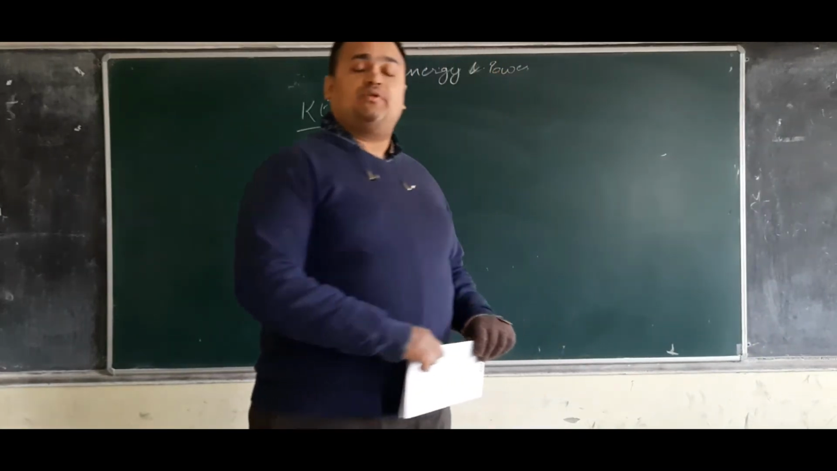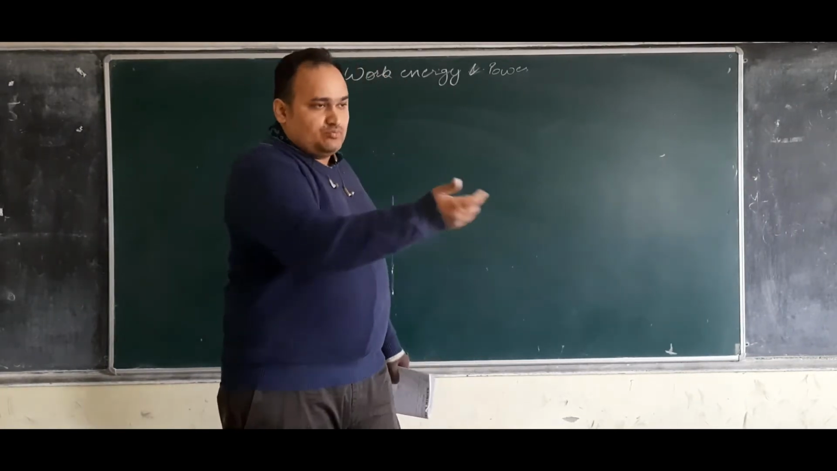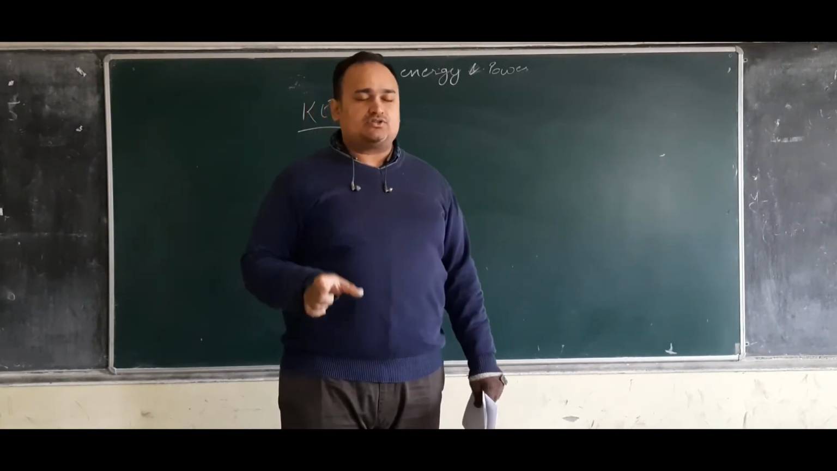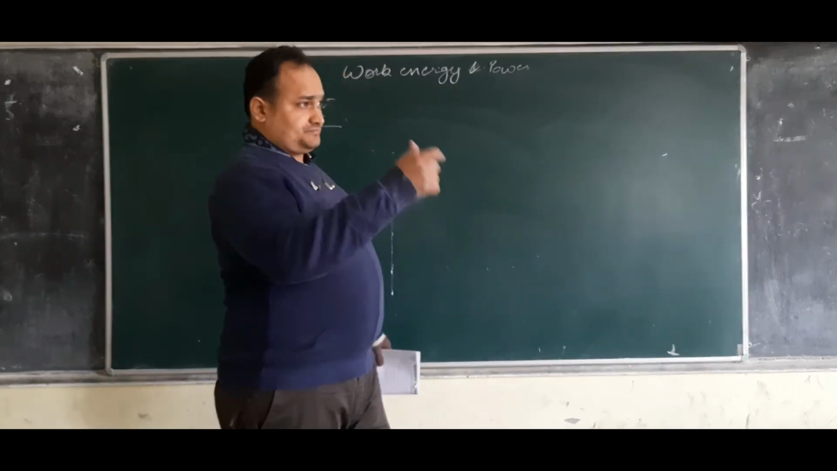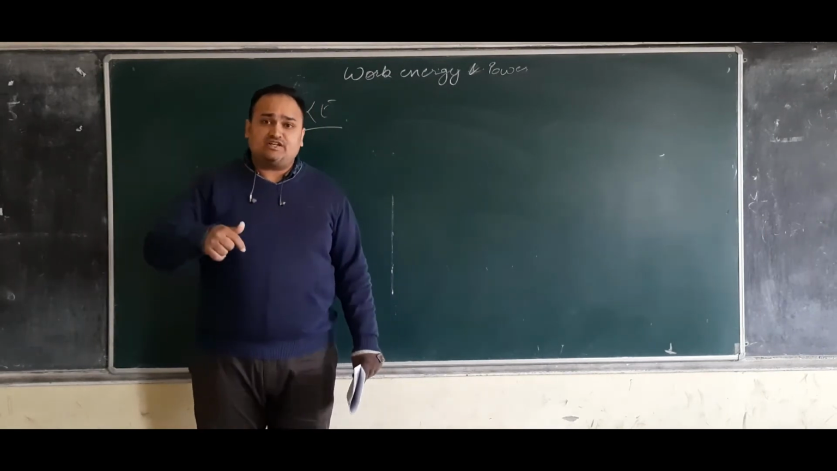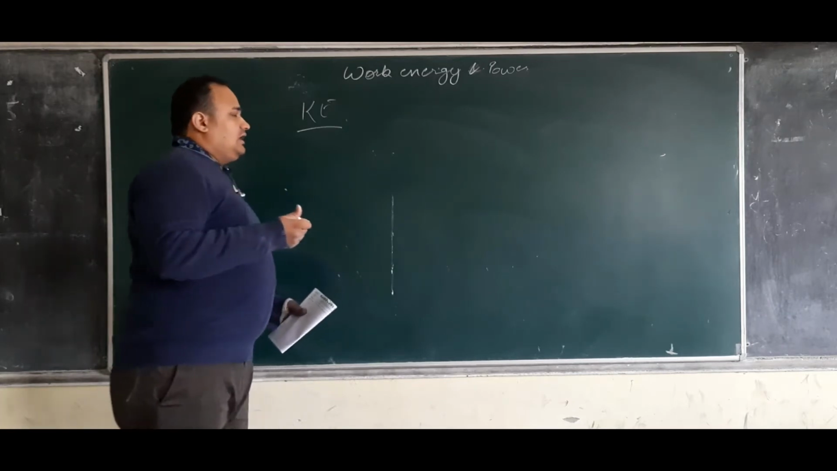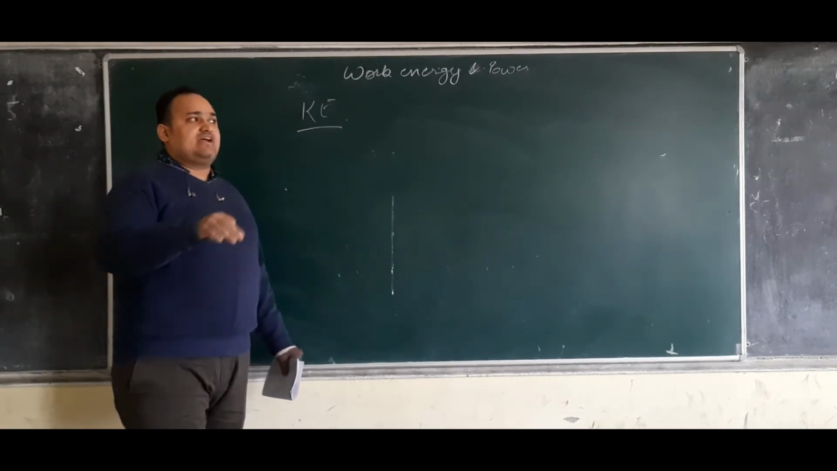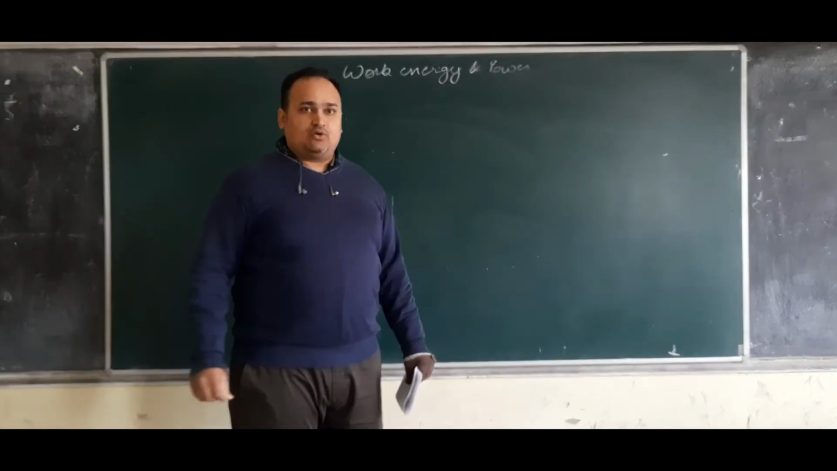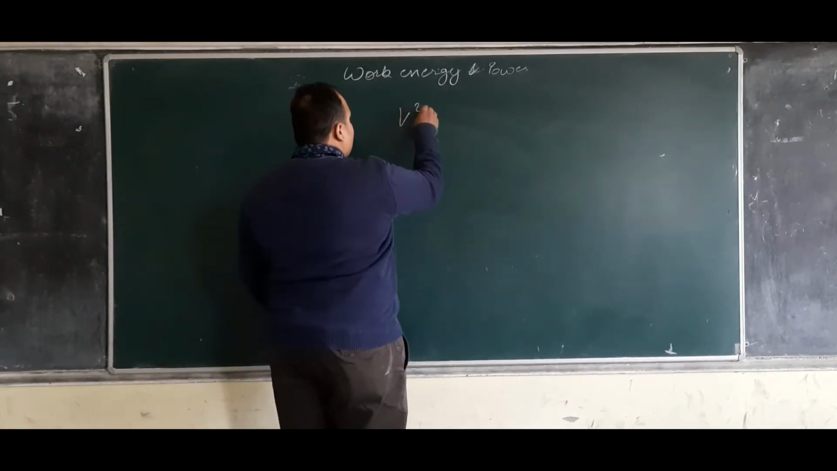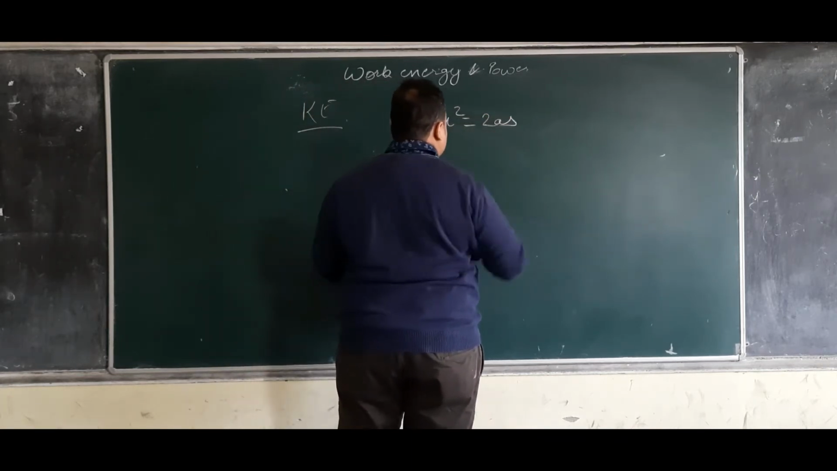Whenever an object is moving, it is supposed to have kinetic energy. Okay, kinetic means movement. The meaning of the word kinetic is motion. Whenever a thing is in motion, the energy it possesses is kinetic energy. The formula of kinetic energy can be derived very easily from the third equation of motion, that is v square minus u square is equal to 2as.